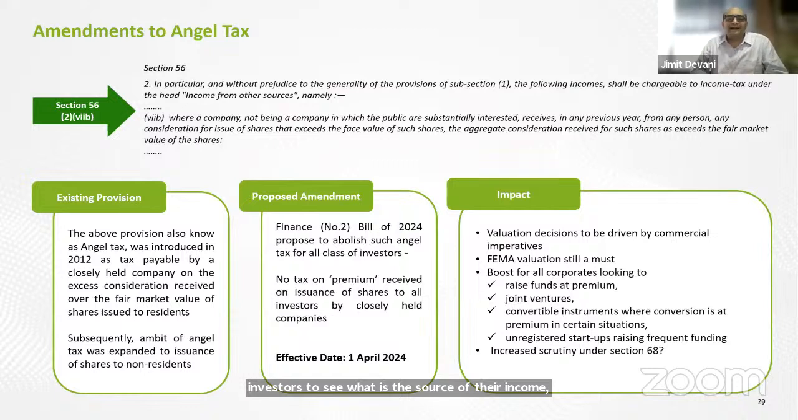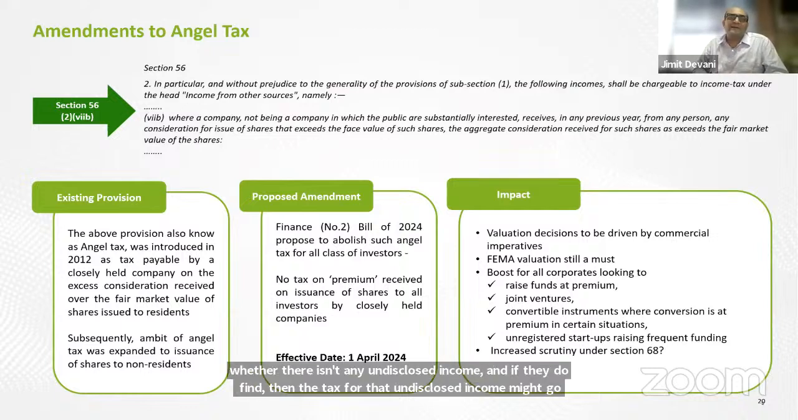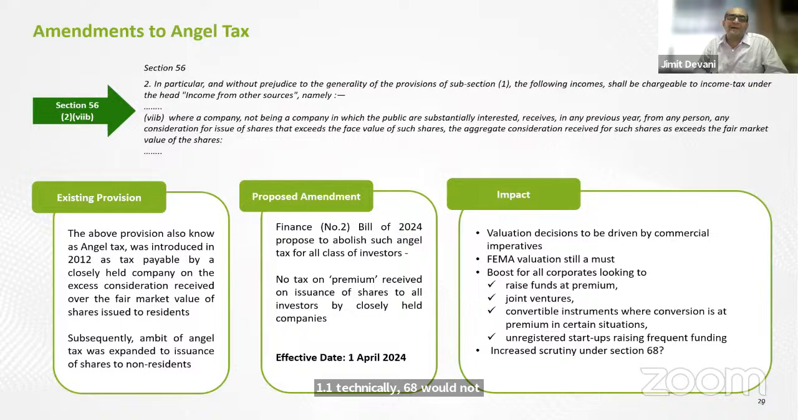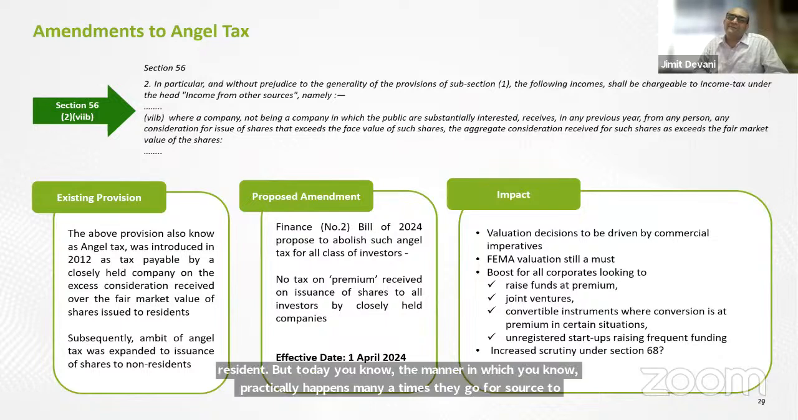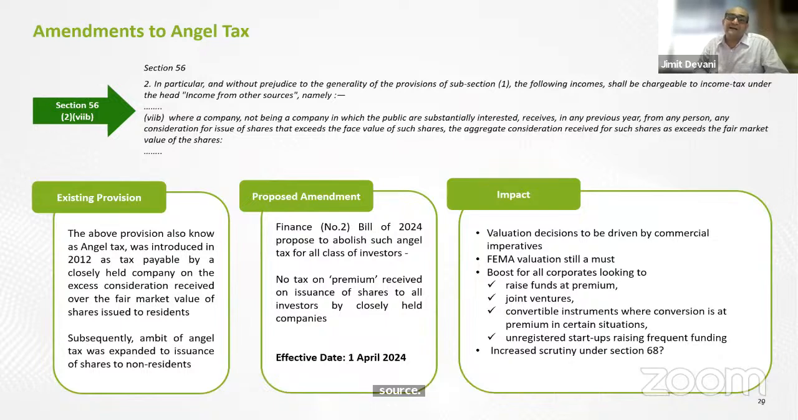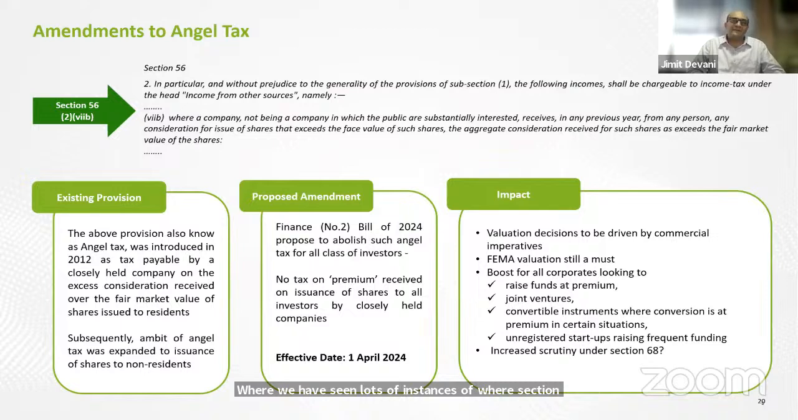One point to note, while technically 68 could not have been applicable to non-residents, today, the manner in which it practically happens, many a times they go for source to source. And that is why we have seen many cases of 68 getting issued wherever the shares have been issued at premium. So it's more of a practical thing where we have seen lots of instances where Section 68 has been invoked wherever the funds have been raised at a premium. So that still needs to be taken care of.